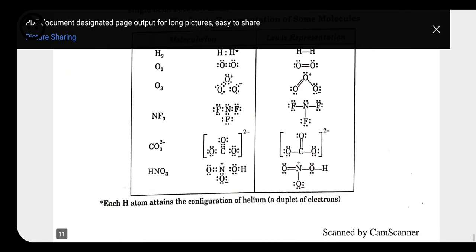So see, here we have a structure like CO3, that is the structure of carbonate, which has two negative charges. Why does it have two negative charges? Once again, here carbon is double bonded with one oxygen, but we know that oxygen always makes a double bond, and here two oxygens are combined with only a single bond. So these two oxygens will have one negative charge each, that's why it has two negative charges in total. How do we come to know? That we will do with the help of formal charges. We can take out the charges which are present on atoms.